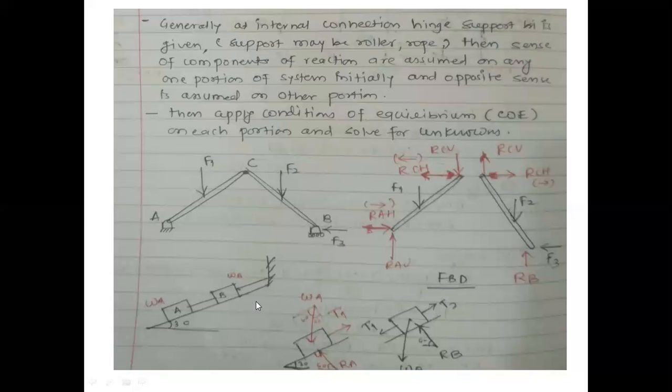We'll consider this figure also. We can see one inclined surface is there, one fixed support or one wall is there, to which these boxes are being connected. What is our job? We are supposed to find out first of all the FBD, then the tensions in these strings.